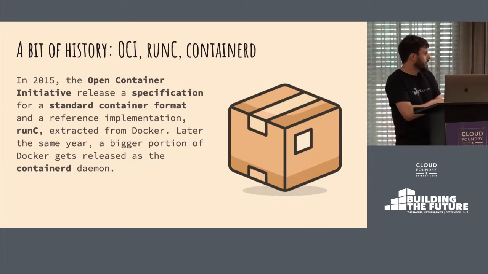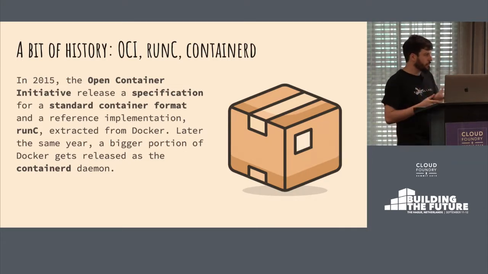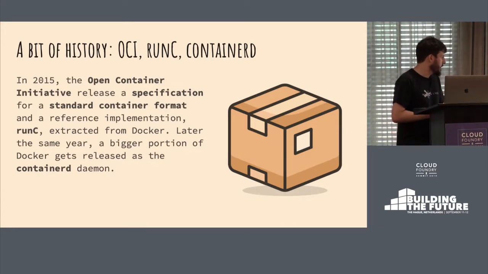And they also released a reference implementation for that specification, which is called runc. And runc is like everything that Docker is not. It's this very tiny binary, super reusable. It just takes one spec in, and it runs the container described by the spec. So this was very, very easy for us to integrate, so we did it immediately.